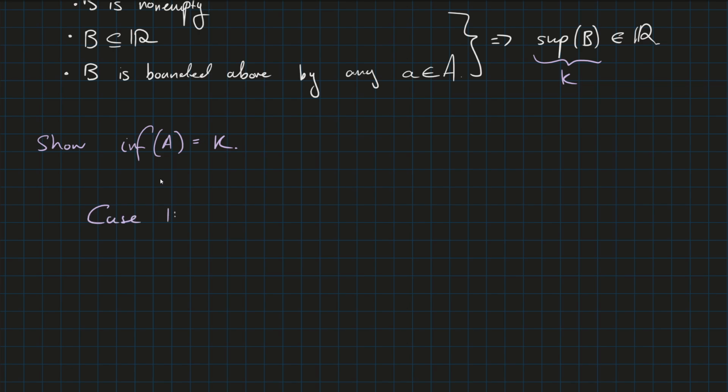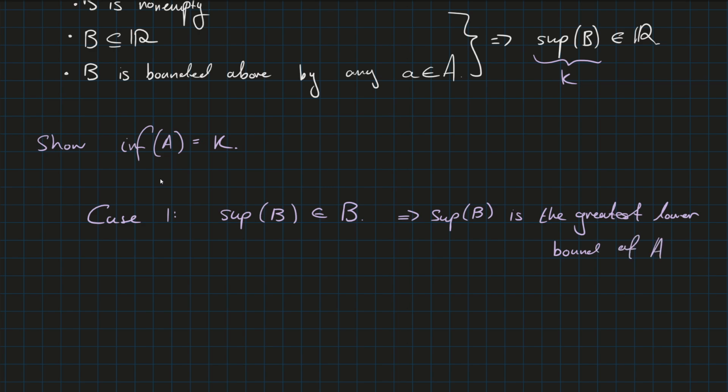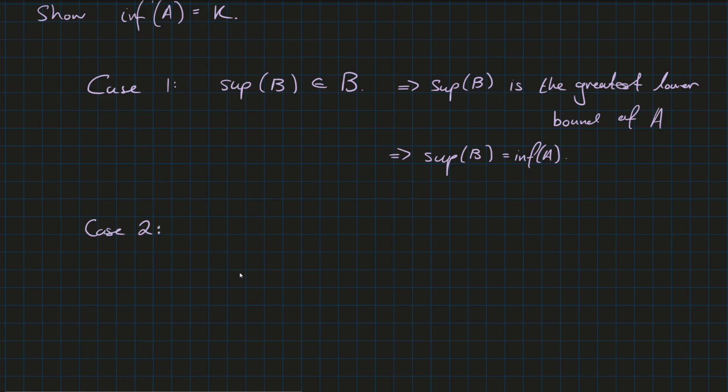Case 1: the supremum of B is an element of B. Then the supremum of B is a lower bound, and it is the greatest lower bound of A, which is by definition the infimum of A. And case 2 is that the supremum of B is not an element of B.